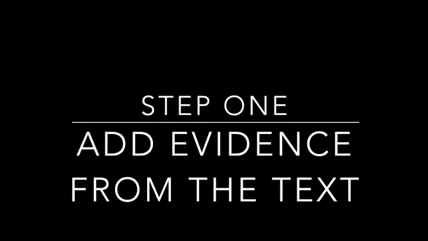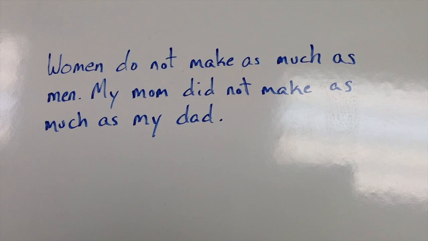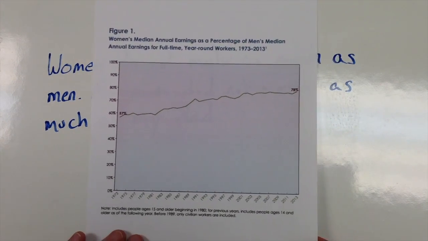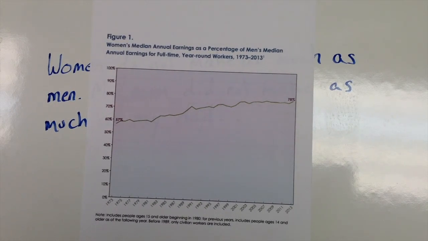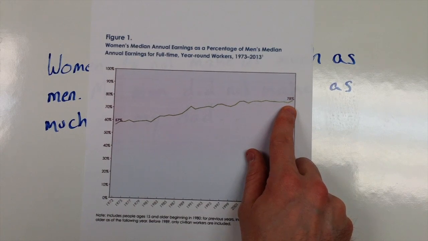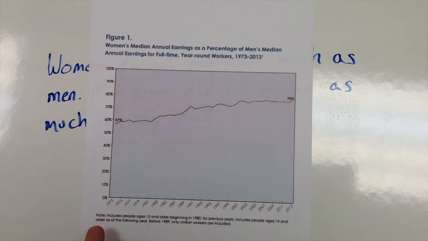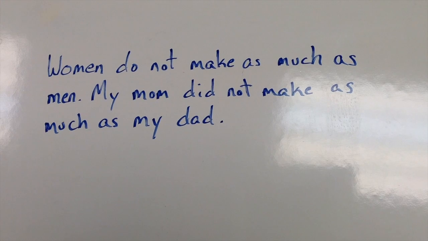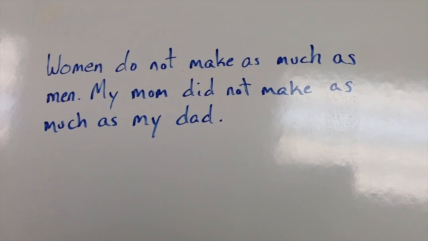So now that we've got our inference, we're going to move on to the first step, which is adding some evidence from the text. So let's take a look at the full graph. What you're going to see on here is a line, and on the left hand side it says 57%, and on the right hand side it says 78%. And along the y-axis we've got a set of percentages, and along the x-axis we've got some years. And so from this I can make the inference that 78% was the amount that women made compared to men when it came to their annual earnings in 2013.